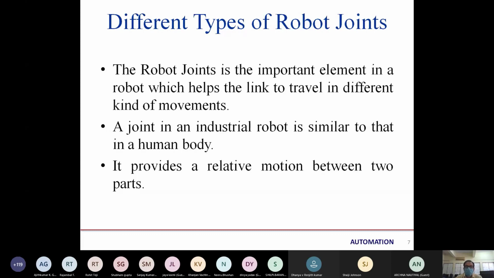A joint in an industrial robot is similar to that in the human body, like the shoulder, elbow and wrist. Just like that, we have joints in industrial robots so that we can have different kinds of movements. It provides relative motion between two parts, or two links.